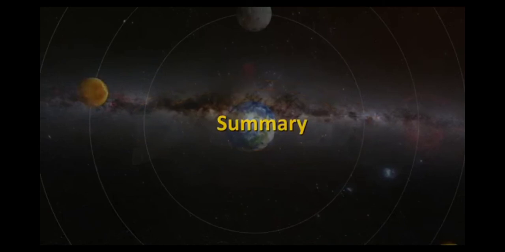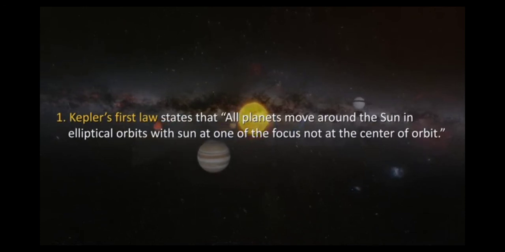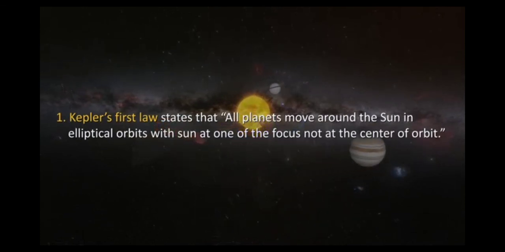Summary. Kepler's first law states that all planets move around the Sun in elliptical orbits, with the Sun at one of the foci, not at the center of the orbit.